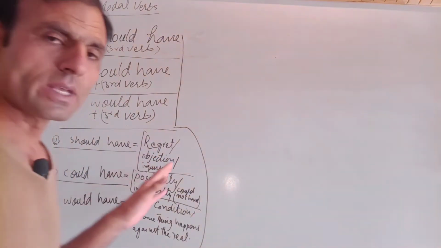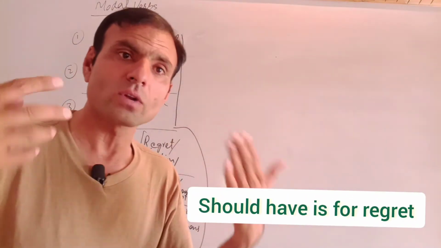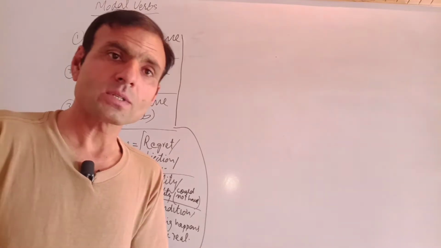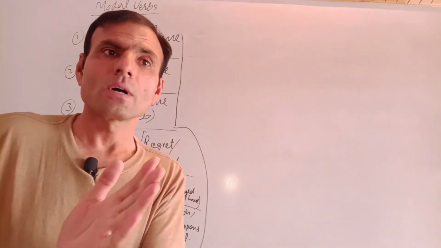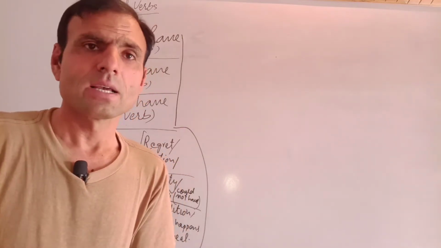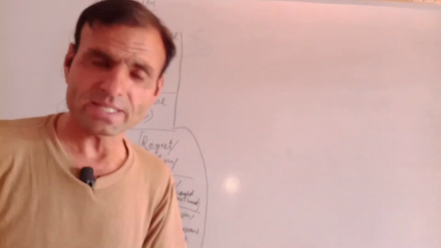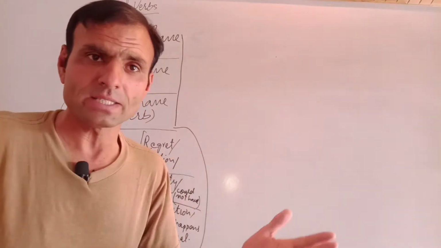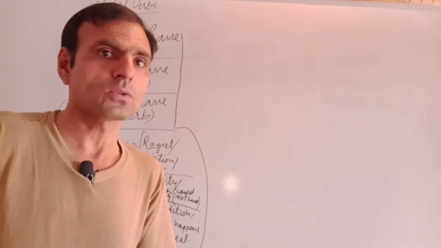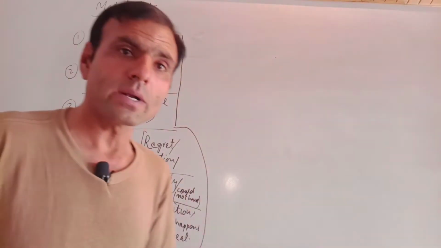Should have is for regret, for objection, or for inquiry. If you are talking about someone that you should do this because you should have done this, but you didn't. So you are just objecting to him, or you are regretting, repenting, you are sorry for something you were supposed to do, but didn't. Or you are inquiring someone.